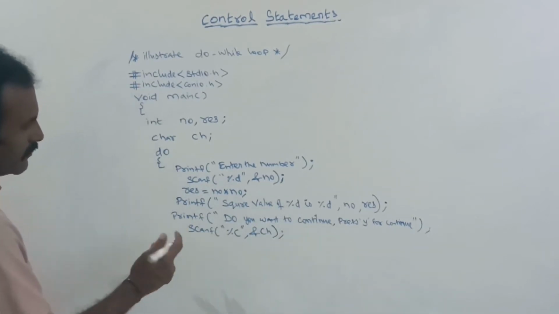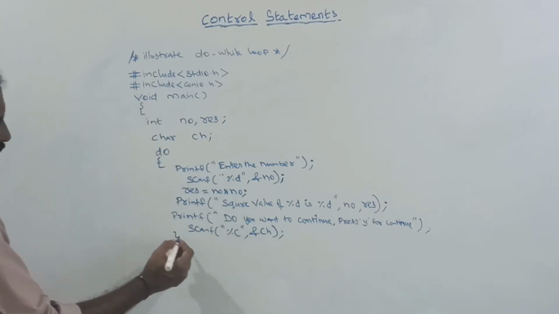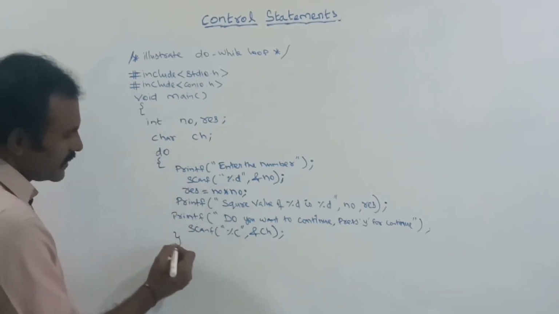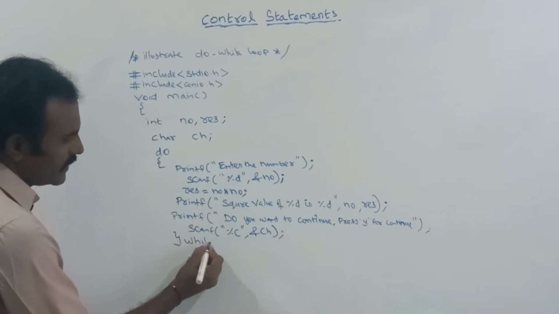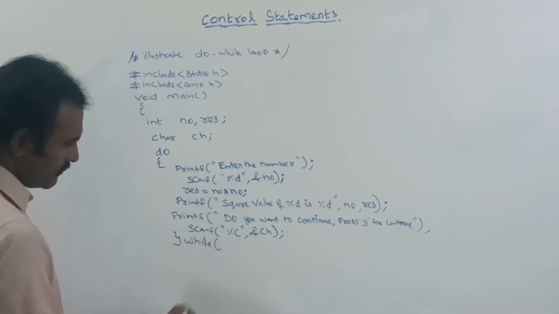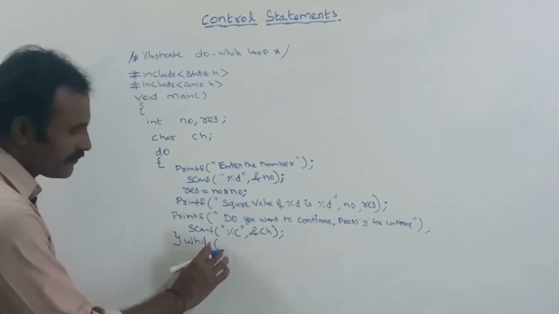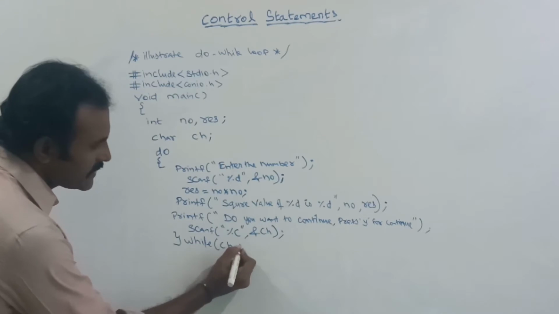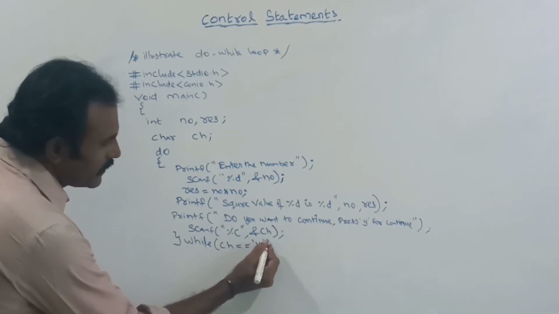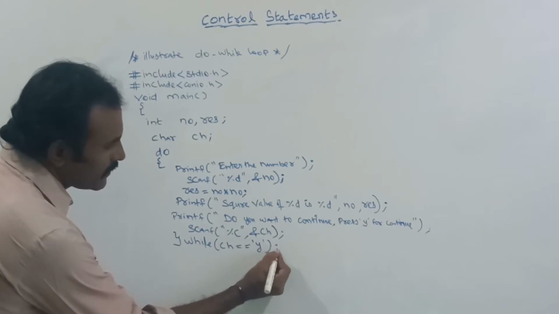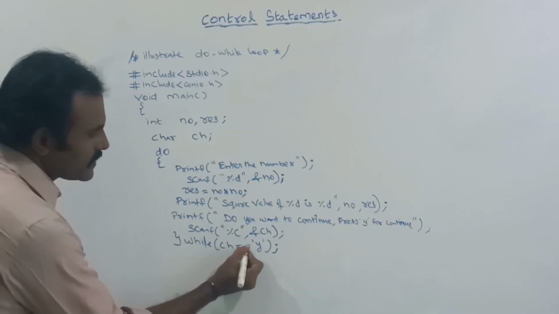Next I am going to complete this do while loop. After the do, you should give while, and here you should give the test expression, that is the condition. While this CH value equal to Y, semicolon. This equal to is a relational operator.